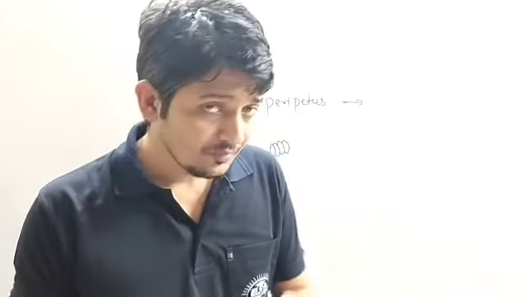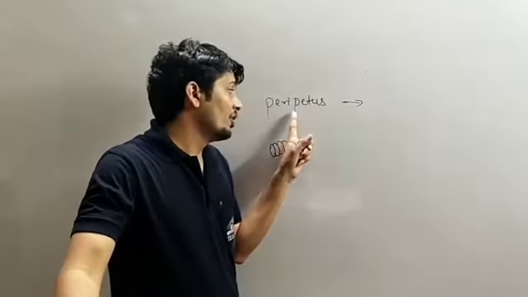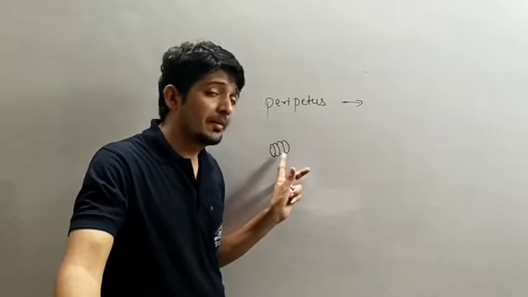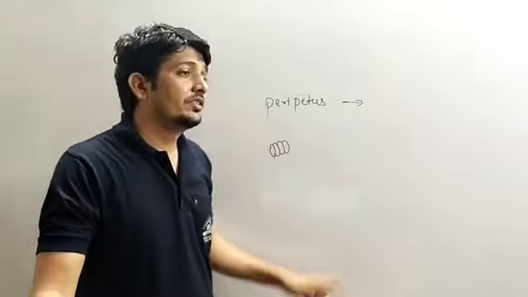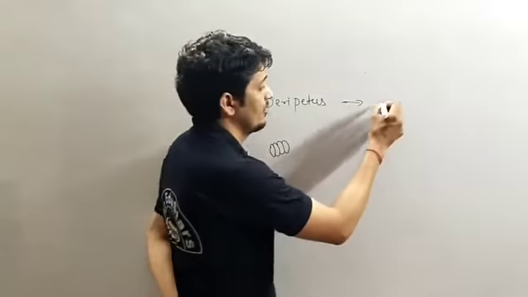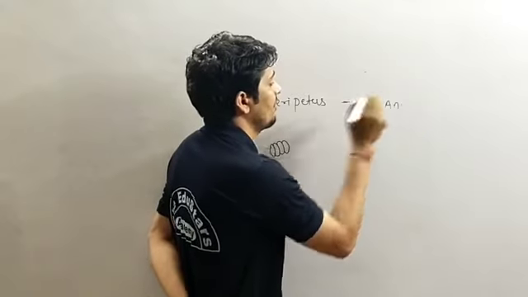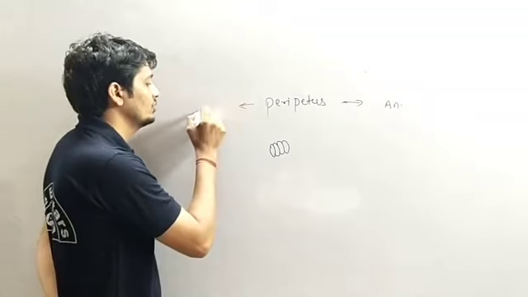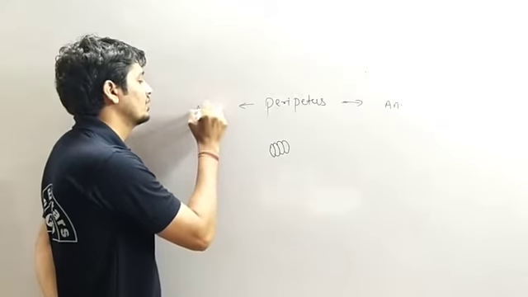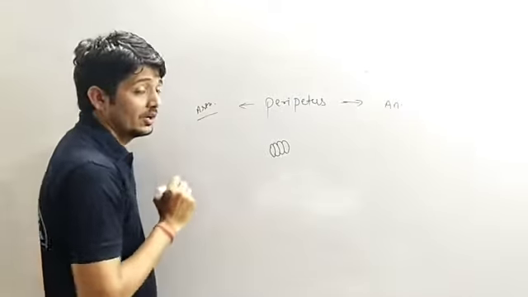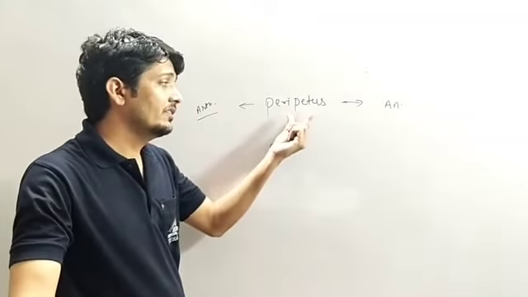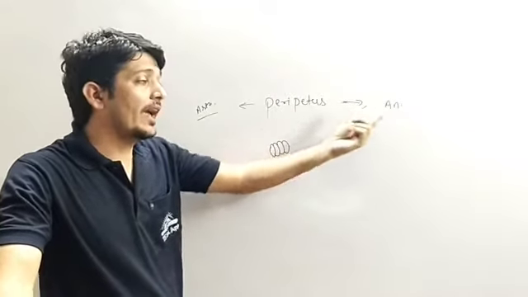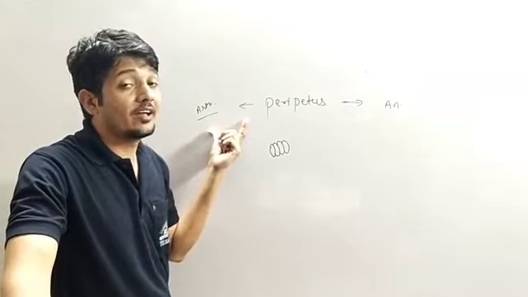So the body of peripatus is segmented, which shows the characteristics of Annelida, and parapodia are present. Parapodia show the character of Arthropoda. So we can say the peripatus has characteristics of Annelida as well as Arthropoda.